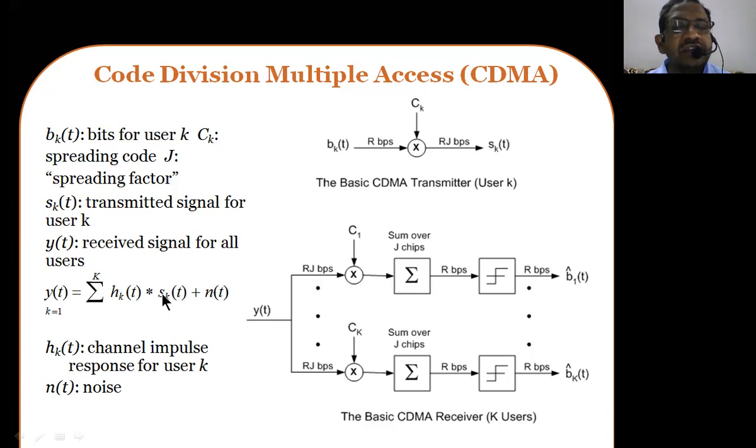So all these signals, s of k, are known as signals transmitted for k number of users. And when they are transmitted, they are going to be sent through the channel. If it is a wired channel, you have the impulse response of the wired channel. If it is a wireless channel, we think in terms of the channel impulse response for the k users. So here the signal has to be convolved with the impulse response of the channel.